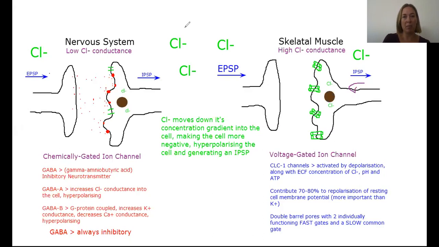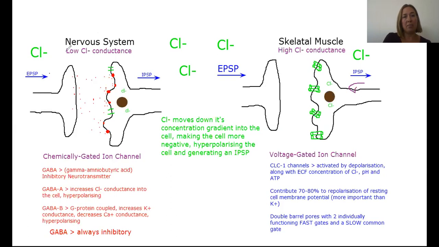We can see from my whiteboard that chloride is in higher concentration in the ECF than in the ICF within these cells here. It moves down its concentration gradient into the cell, making the cell more negative, hyperpolarizing the cell and generating an inhibitory postsynaptic potential.